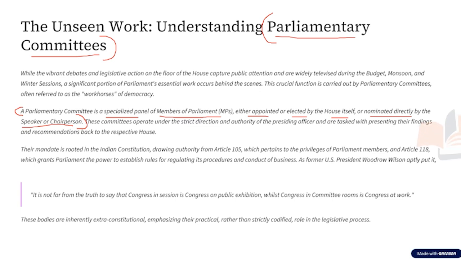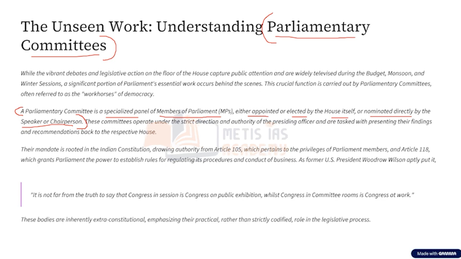That is the case. Now, this parliamentary committee is a panel that generally works behind closed doors. To make things very simple, we know that there is legislative business going on within the parliament.